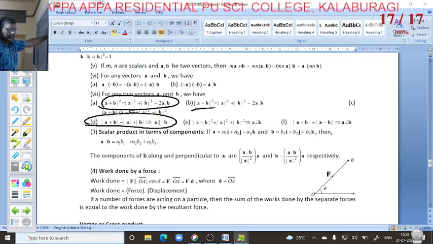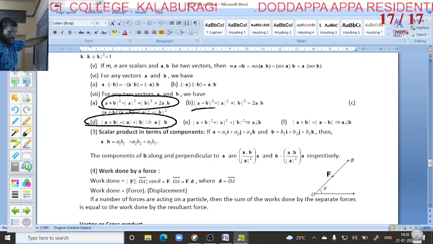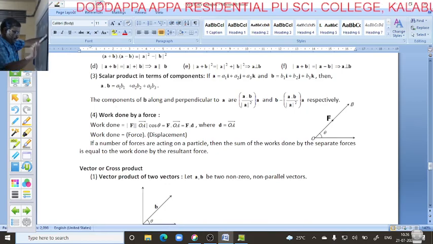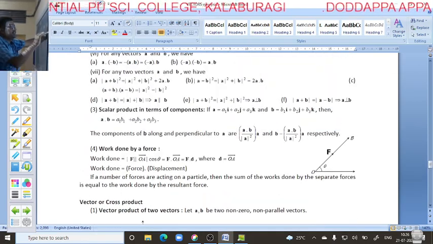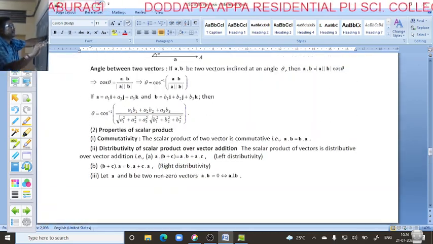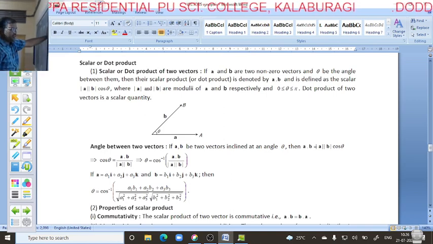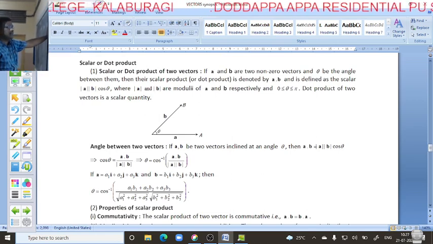So next, we go for another method. Once again I will repeat. Dot product means, vector a and vector b are two non-zero vectors and theta is the angle between them.